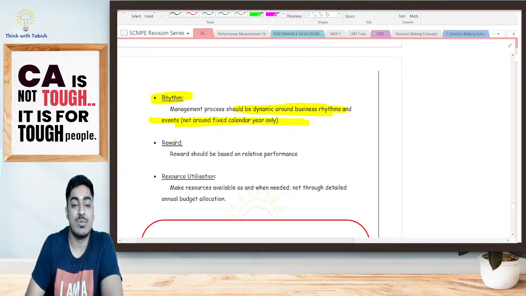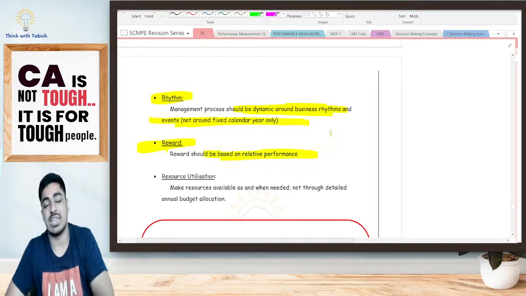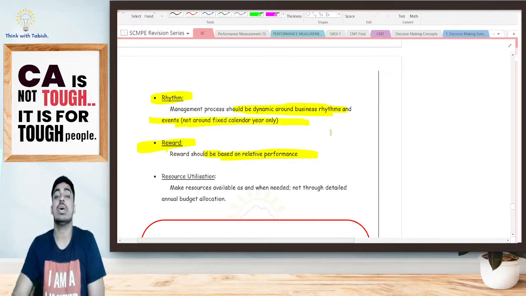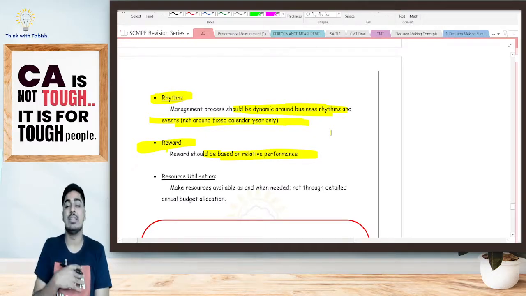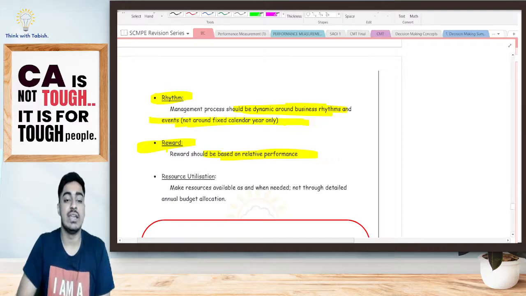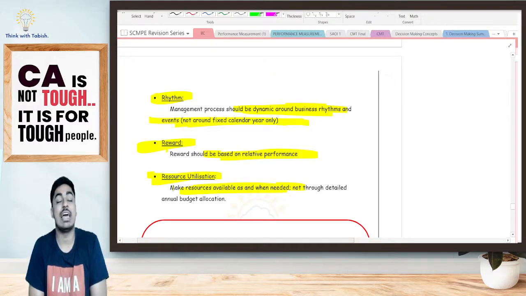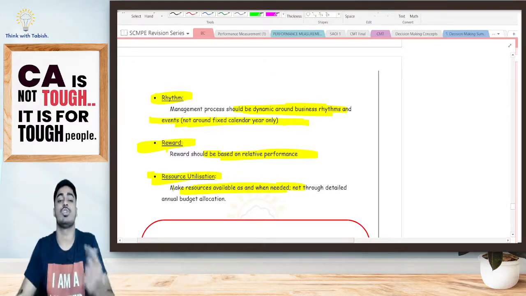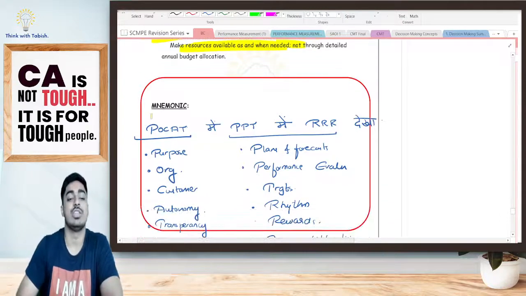Is it clear? Reward should be based on relative performance. The reward in case of beyond budgeting should be based on how well we have performed and stood against our competitor. Again, resources should be made available as and when needed so that we can exploit the opportunity quickly. Look at the mnemonic, students.